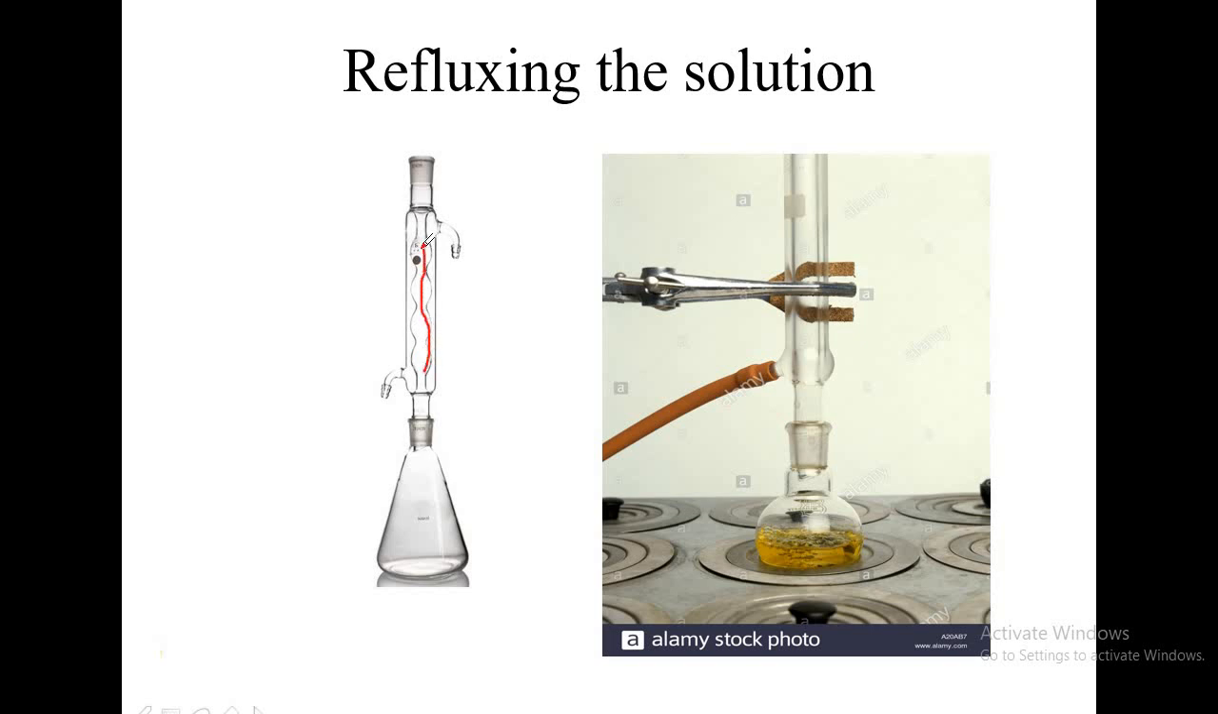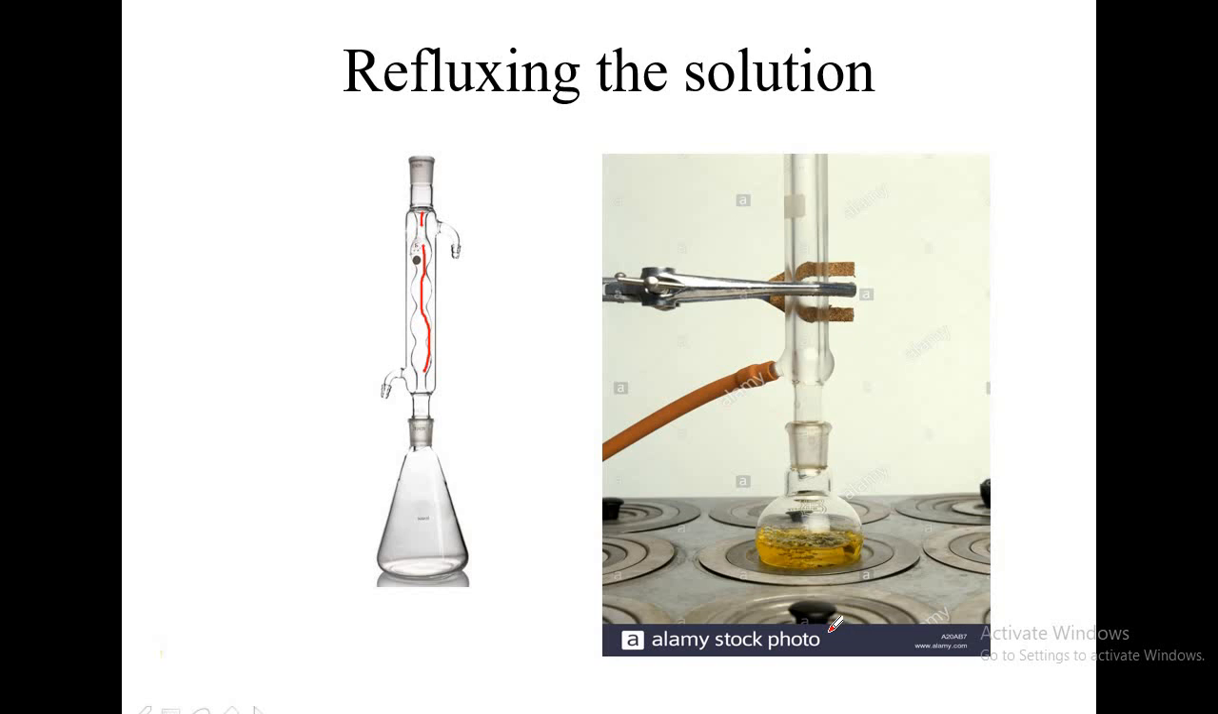The vapors go up, and as the vapors go up, the temperature decreases, and through these pipes water is circulated. So water is circulated through these pipes, and then these vapors get condensed. When vapors get condensed, they will fall back into the conical flask. At the same time, the reaction mixture gets heated up. You can heat the mixture for 1 hour, 1.5 hours. You can reflux it without any reduction in the volume. So this is a simple picture of the reflux condenser.